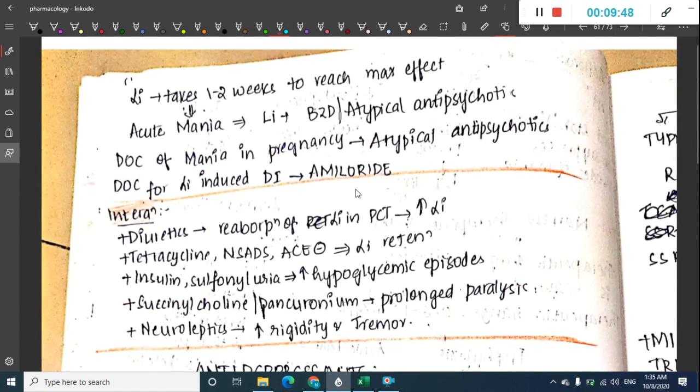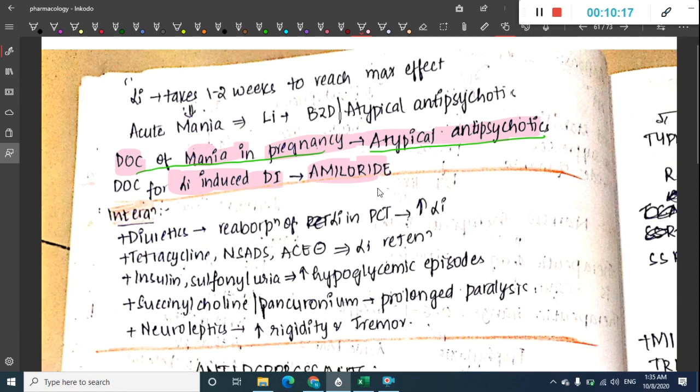Okay, what is the drug of choice for mania in pregnancy? The drug of choice in pregnancy is atypical antipsychotics. This is important. Whereas the drug of choice for lithium-induced diabetes insipidus is amiloride.